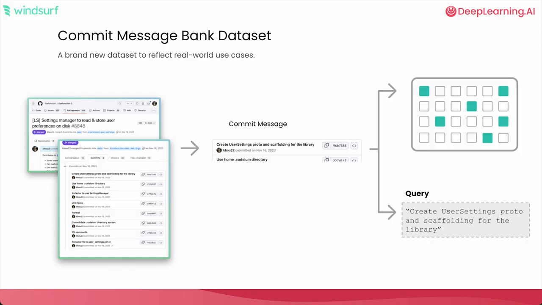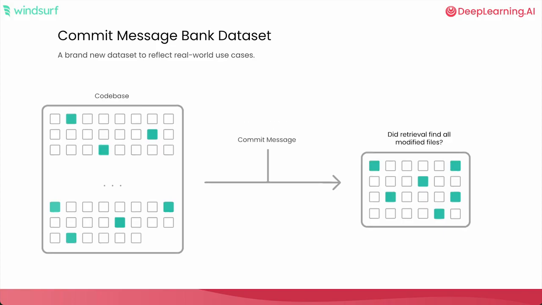We looked at the public corpus of GitHub repositories, and we realized that every commit message corresponds to a series of diffs across multiple files. This is a match between a query, which could be derived from the commit message, and all the ground truth relevant snippets of code that we would need to retrieve, which would be all the diff changes in that commit. So we can query with the commit message and ask the question: did our retrieval method find all of the modified files, which would be all the relevant pieces of information if I wanted to actually do that commit ahead of time?